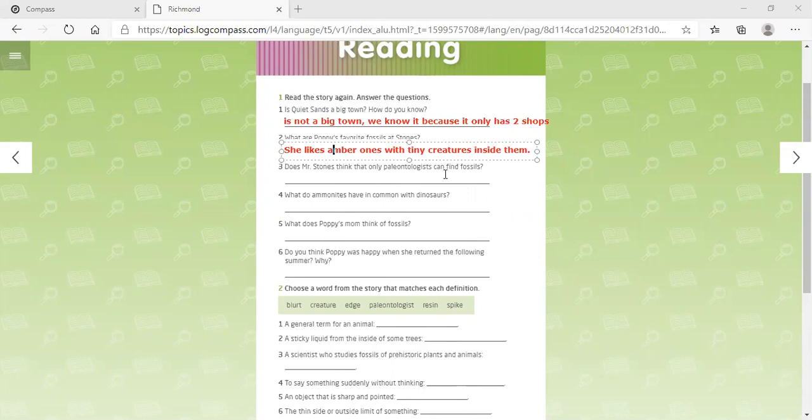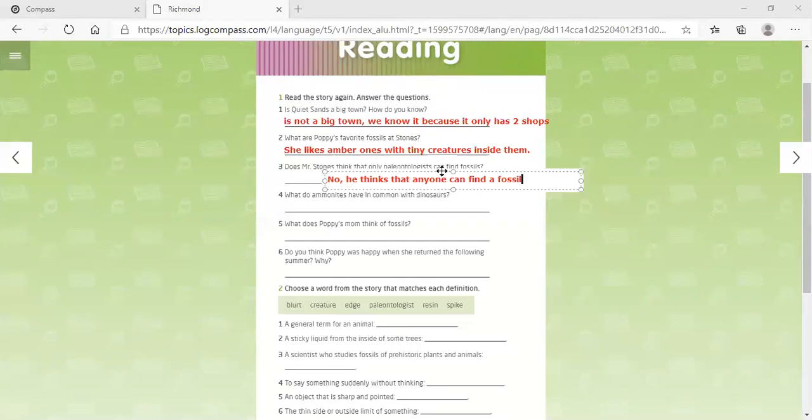That's what it is. Number three, does Mr. Stone think that only a paleontologist can find a fossil? What do you think, guys? Only the paleontologist can find a fossil? No, he thinks that anyone can find a fossil. Okay.